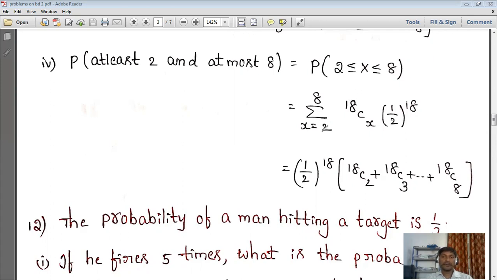So simply we write it as summation x equal to 2 to 8, 18 Cx (1/2)^18. This is the common one. So (1/2)^18 is common, and the remaining is 18C2 plus 18C3 plus and so on up to 18C8. We can calculate that by simplifying that one.